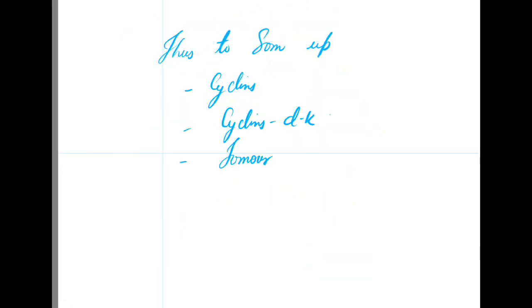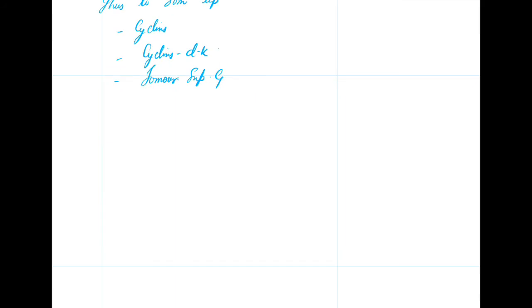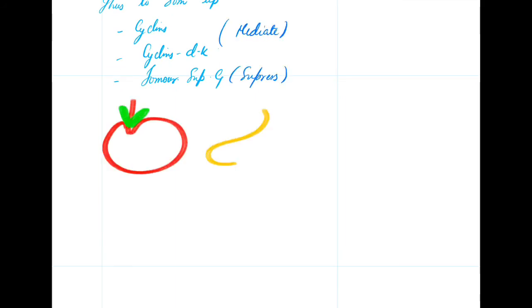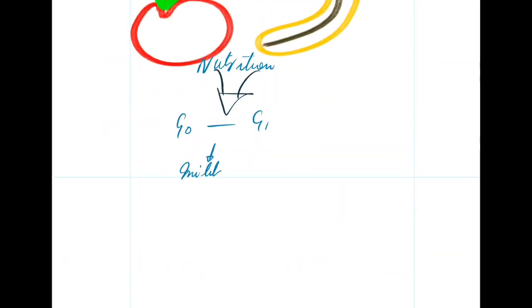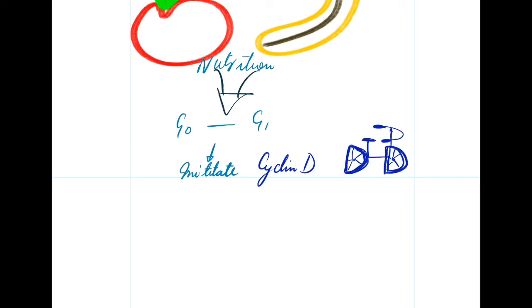Thus, to sum it up, we have cyclins, cyclin-dependent kinases, and tumor suppressor genes. The first two mediate the cell cycle, and the third one suppresses it. Once we have enough nutrition, the cell will go from G0 to G1 phase, and it will initiate cyclin D. Cyclin D complexes with CDK4 and CDK6.